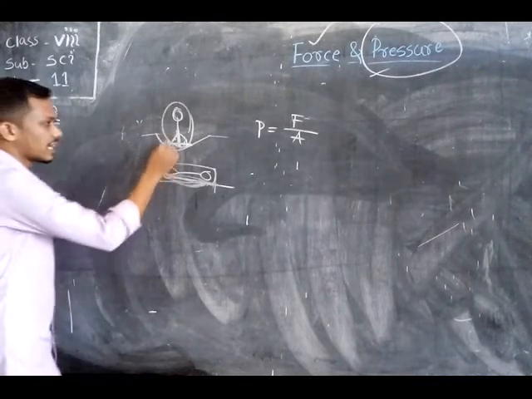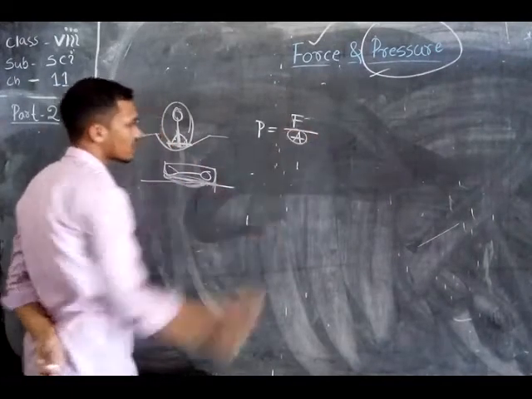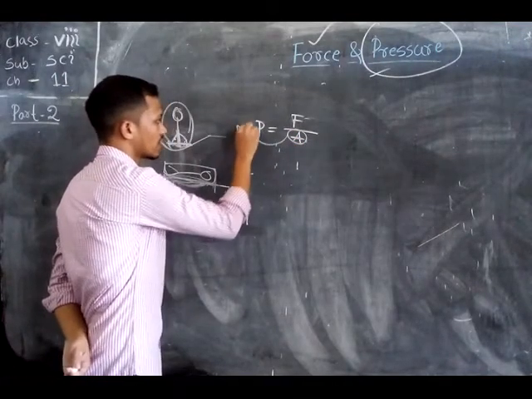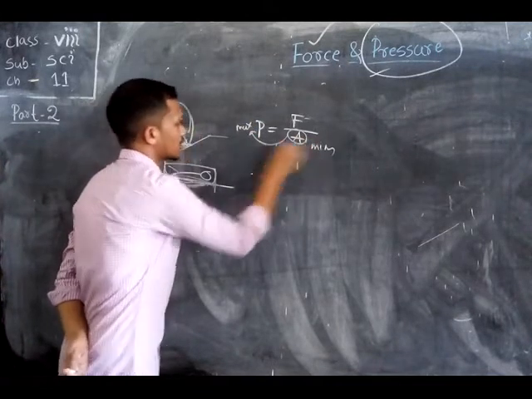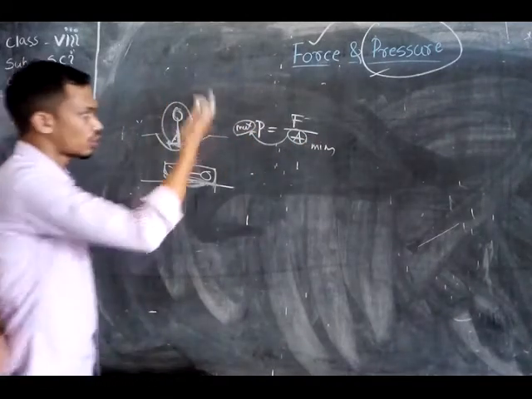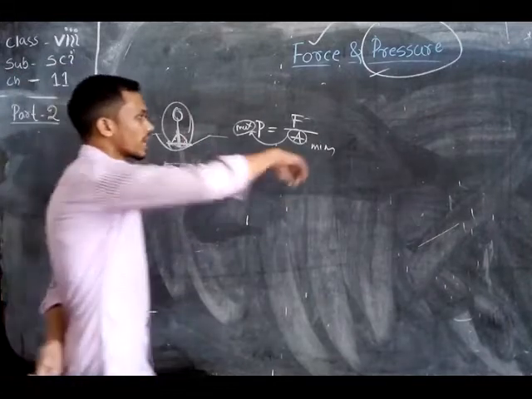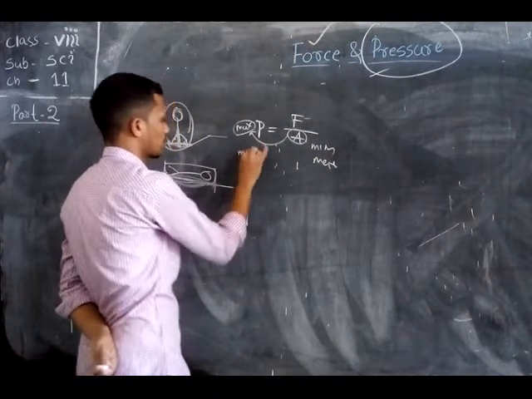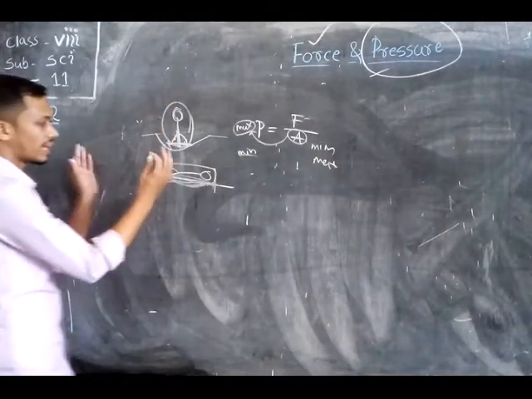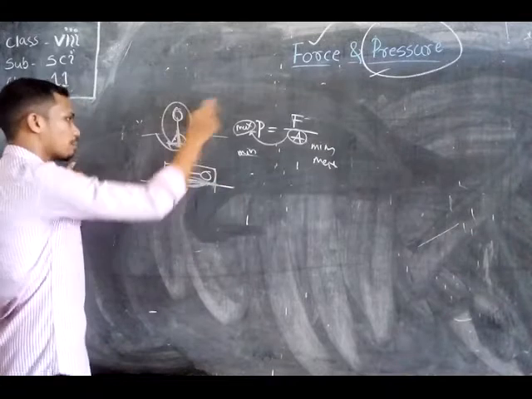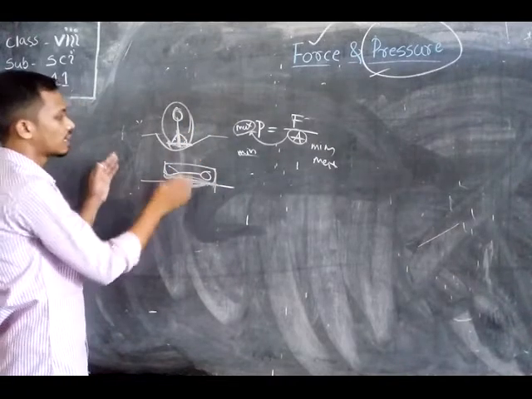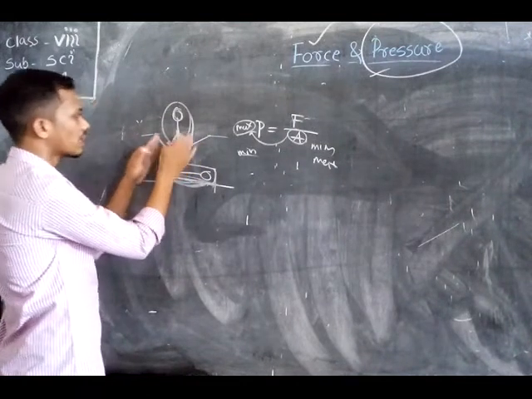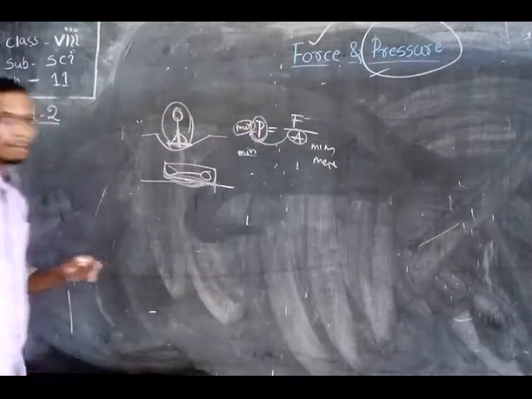Here, when the area is minimum, the denominator is minimum, and then the result will be maximum. If the denominator is minimum, the result is maximum. This is the normal concept of mathematics. And if the area, the denominator, is maximum, then the result will be minimum. So students, if the area of contact is maximum, the pressure will be minimum, and if the area of contact is minimum, the pressure will be maximum.